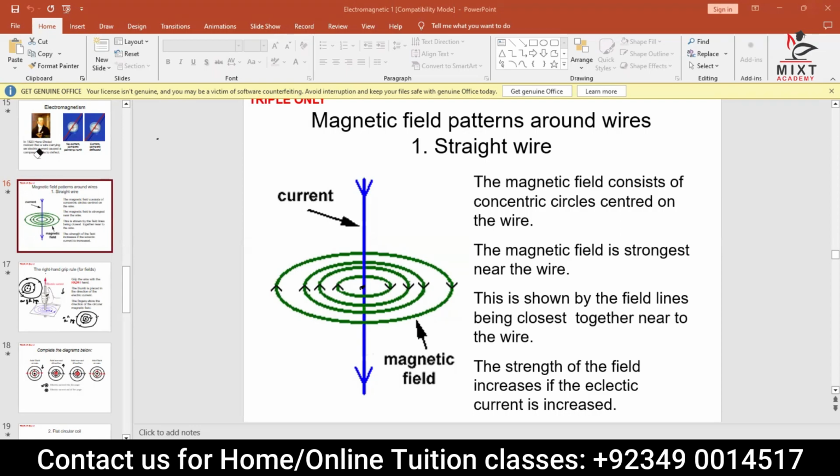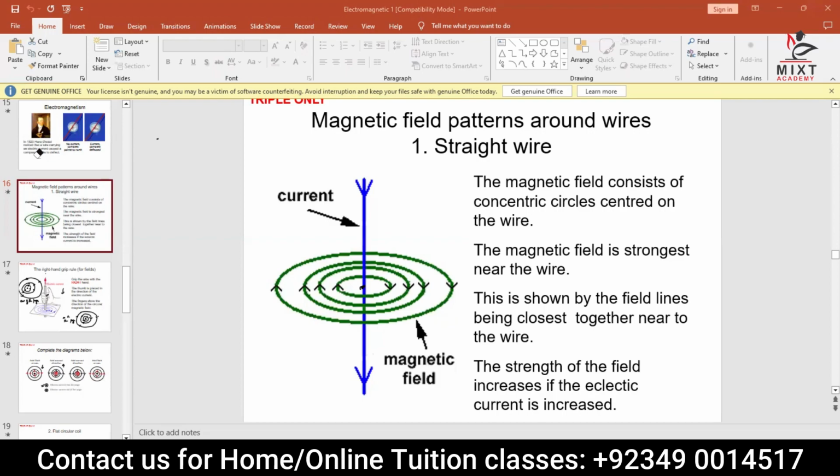Those who are writing it for the first time, read it and find out if you have any problem. Very straightforward things are written here. It consists of concentric circles centered on the wire. The magnetic field is stronger near the wire. Very simple. If you are very close to the wire, the magnetic field is much stronger. And the field lines are closest together near the wire. As you move closer to the wire, the field lines will be more and more concentrated. The strength of the field increases if the current is increased.